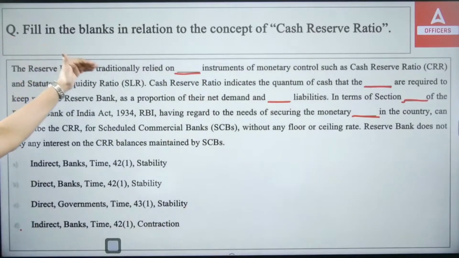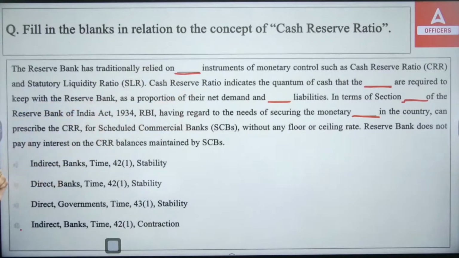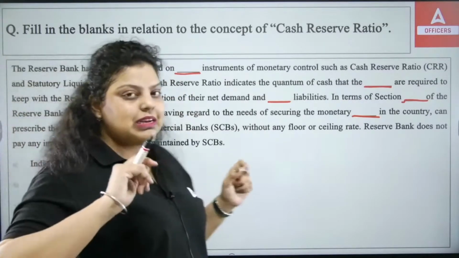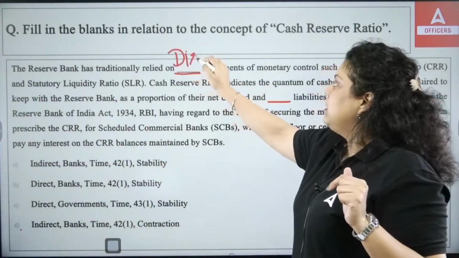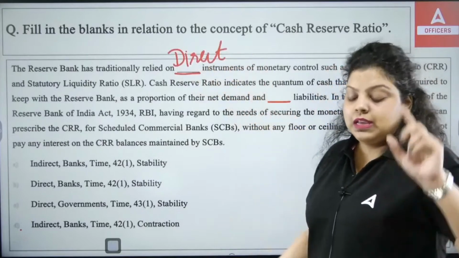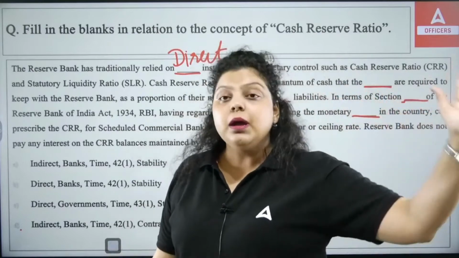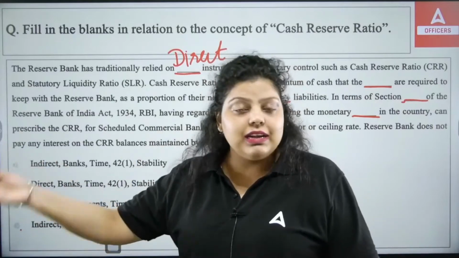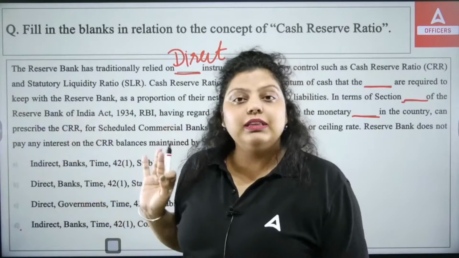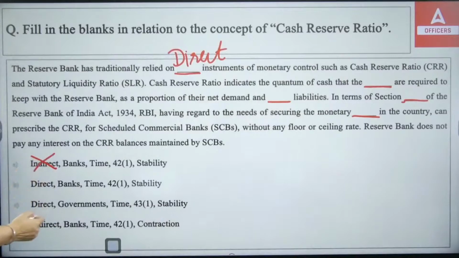The Reserve Bank has traditionally relied on dash instruments of monetary control such as CRR, SLR. So for monetary control, RBI relies on CRR and SLR, and they both are direct instruments of monetary policy. CRR, SLR and refinance facility, these 3 direct instruments are there. Bank rate, repo rate, MSF, MSS, OMO, SDF, liquidity adjustment facility, they all are indirect. Only 3 direct instruments are there: CRR, SLR and refinance facility. So A and D will not be the right answer, because direct will be the right answer.